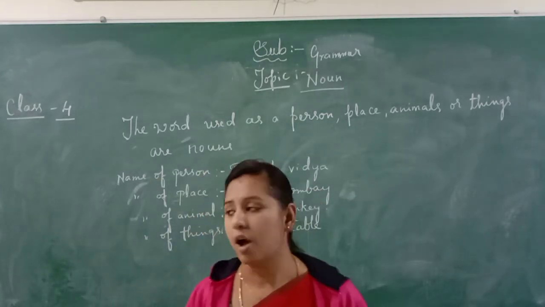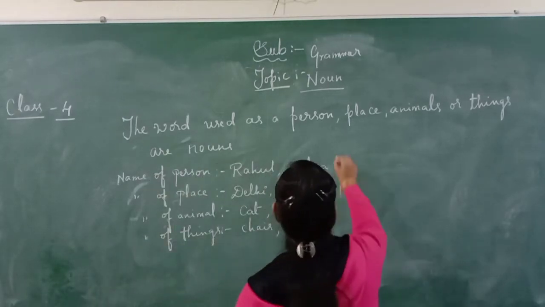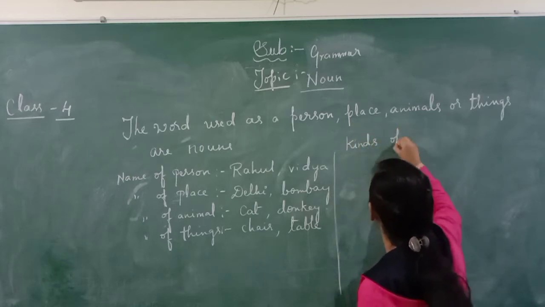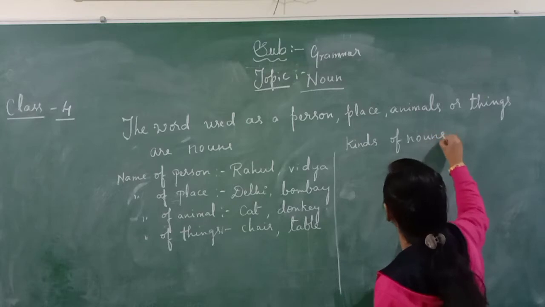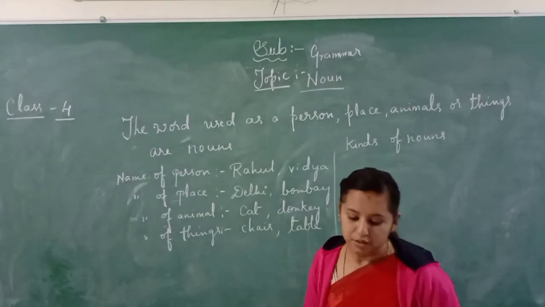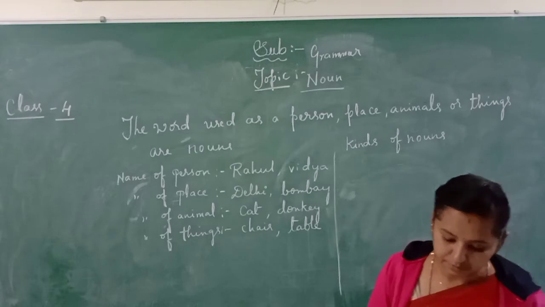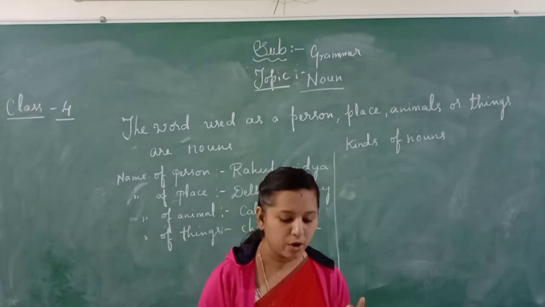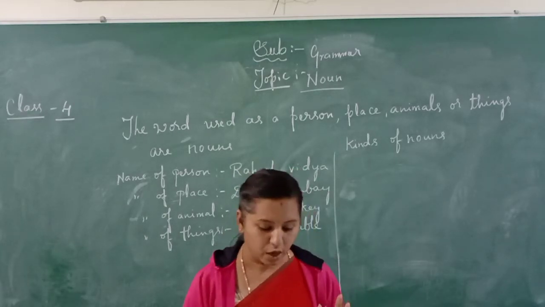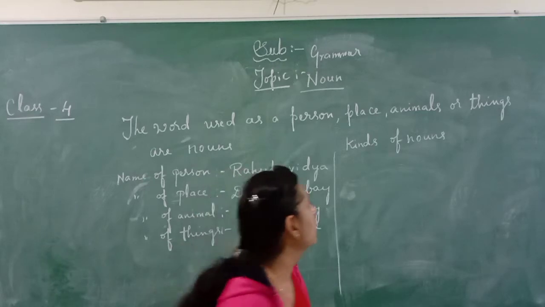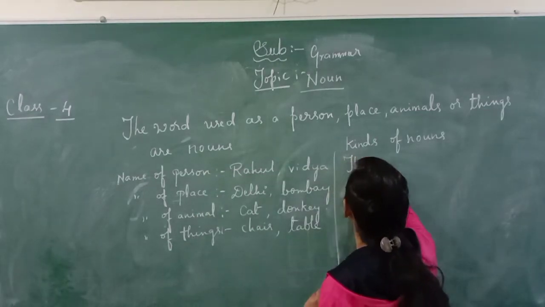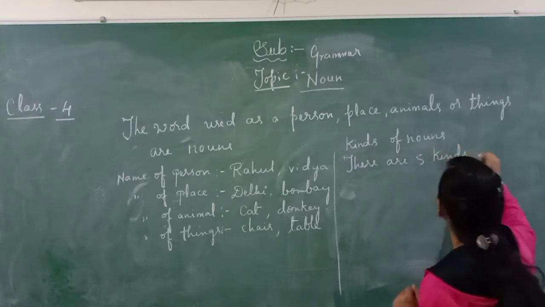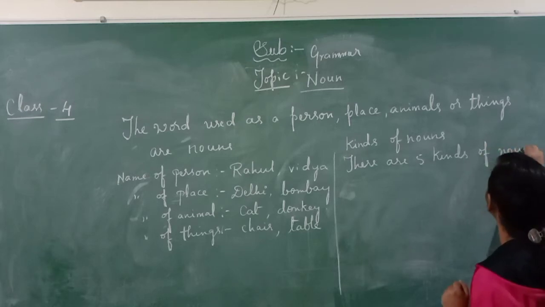There are kinds of noun. How many kinds of noun? You can see there is common noun, proper noun, collective noun, abstract noun and material noun. There are 5 kinds of noun.